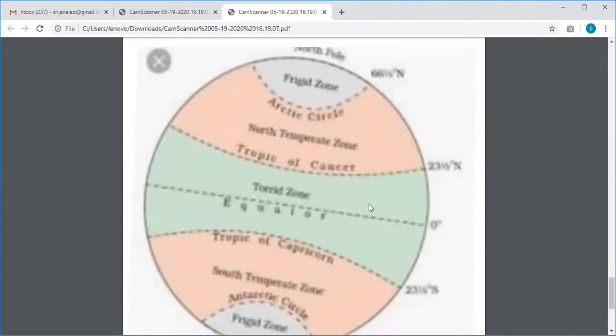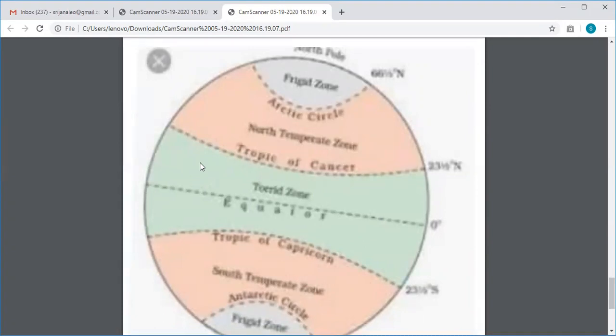Between 23 degrees north and 23 degrees south, this portion is known as the Torrid Zone, or you can say the area between the Tropic of Cancer and the Tropic of Capricorn. Here, because the equator is at the center, it receives the direct rays of the sun throughout the year, because of which this area has the highest temperature.